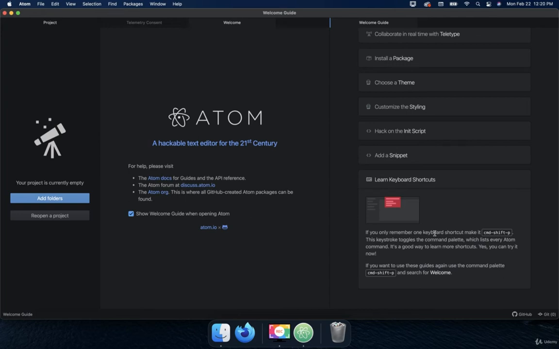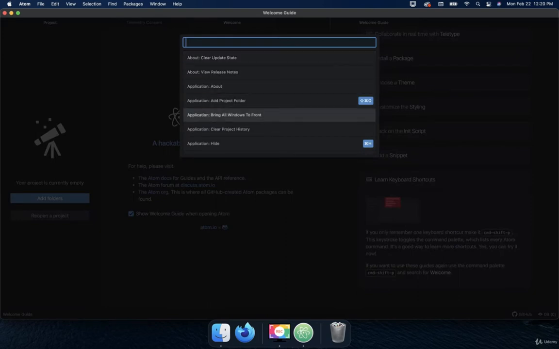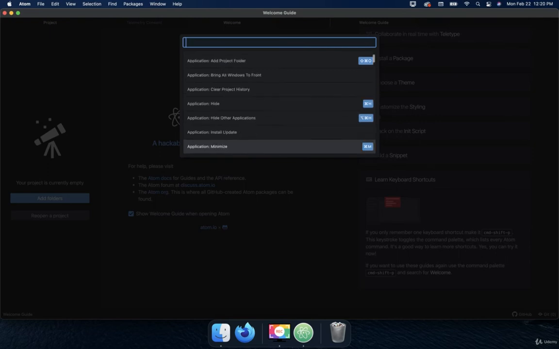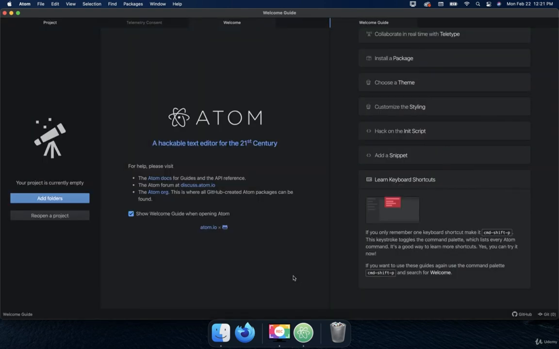So again, if we do Command-Shift-P, you can see right here, if I just arrow down, add a project folder, Shift-Command-O, application hide, Command-H, okay, application hide other applications, Option-Command-H, okay, minimize, Command-M, etc. Now, if you're on PC, again, it's going to show you for your keyboard, which would be Control-M for this example. And instead of Option for this one, it would probably be Alt, okay? So there you go. It works on both operating systems.